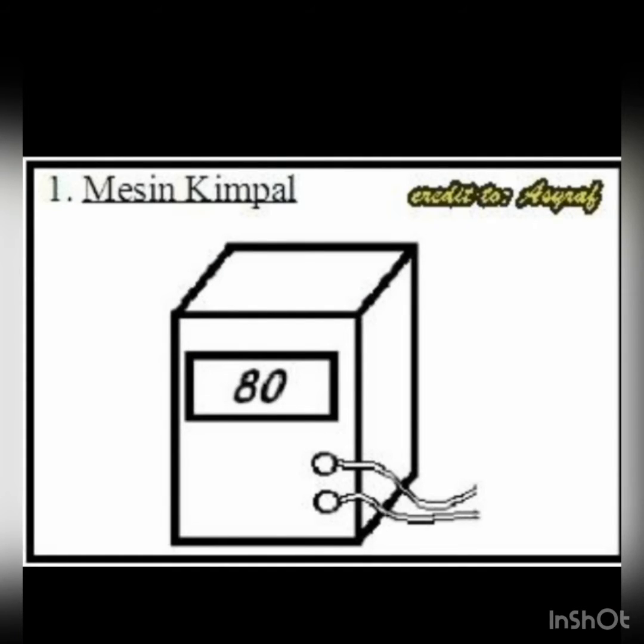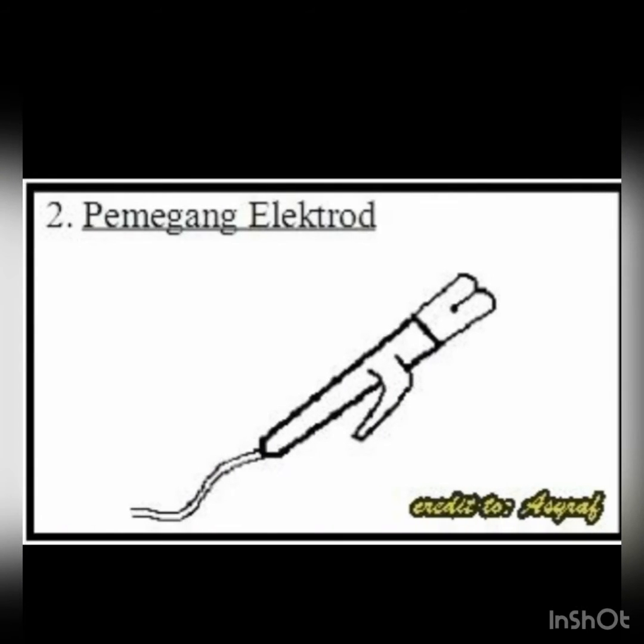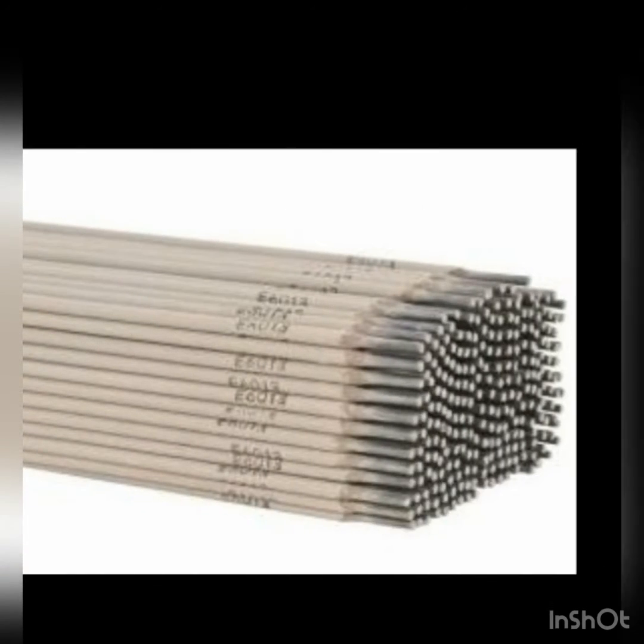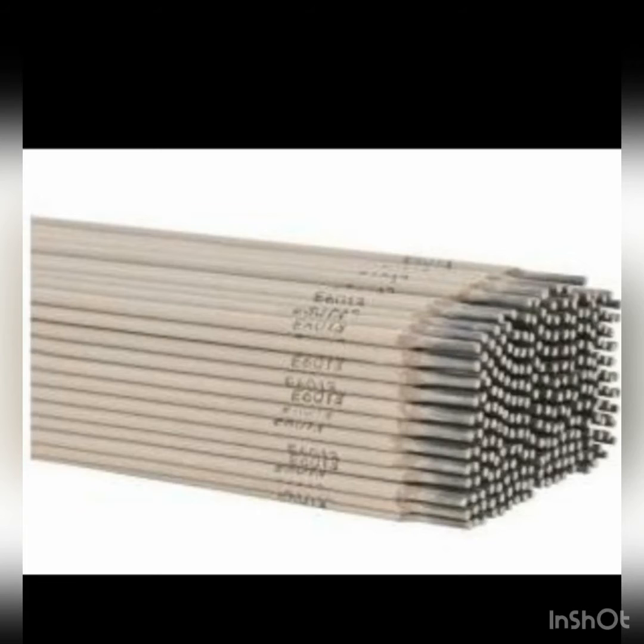Next, I need to talk about equipment for welding. This is welding machine that serves as a transformer to adjust voltage and current in welding work. This is electrode holder, coated with insulation and used to hold the electrode rod tightly. So, of course, this is electrode. It's a metal rod coated with a layer of fused material and serves to conduct electric current to form an arc.